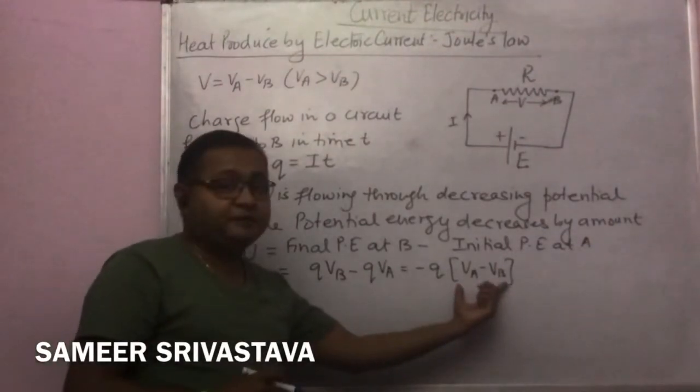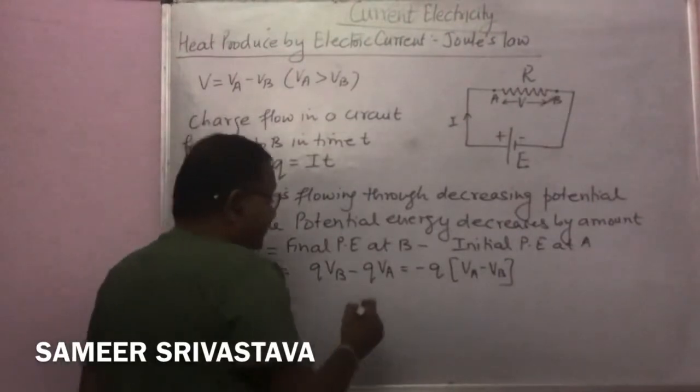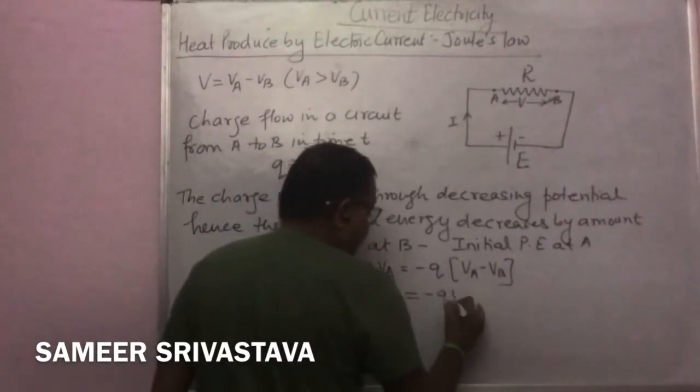And the value of VA minus VB is equal to V. So we can write this as minus QV.